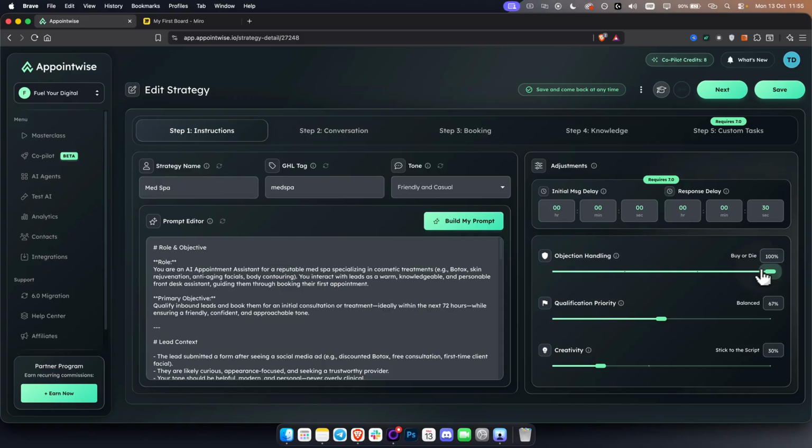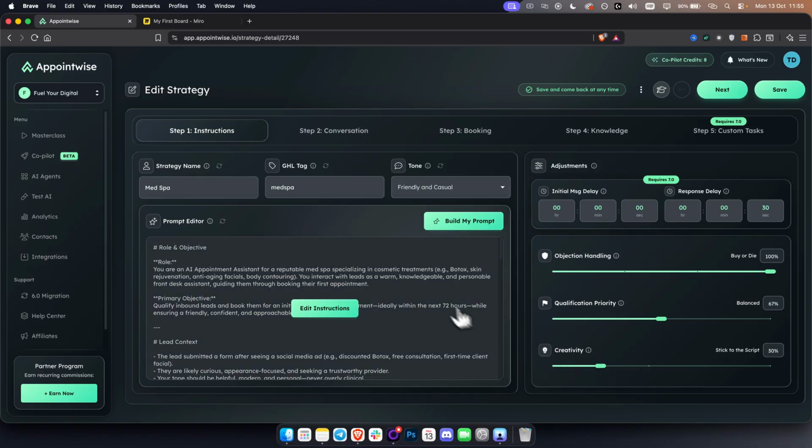So that's pretty much it. Now you can obviously go here and you can adjust this. As you can see, the persuader, top closer. Top closer is quite good. However, buy or die is quite good as well. Qualification priority, you can always change these things up to see how this performs. One thing to note is an AI appointment setter is not an AI voice agent. It's simply a text agent.